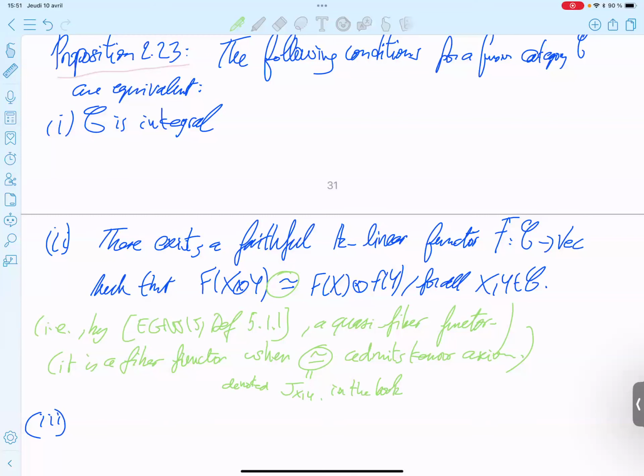If I'm not mistaken, let me check, 5.11. Yeah, G for the natural isomorphism, and I did not specify.